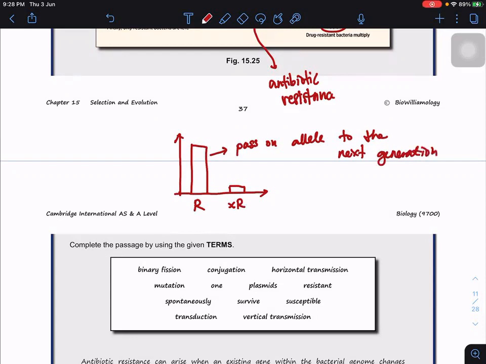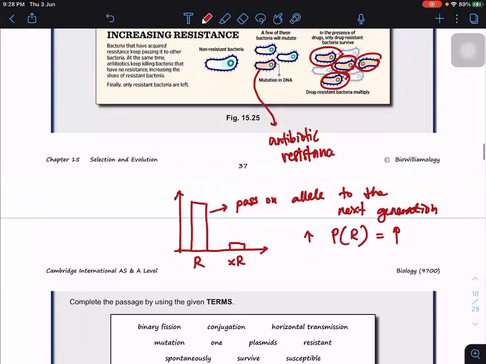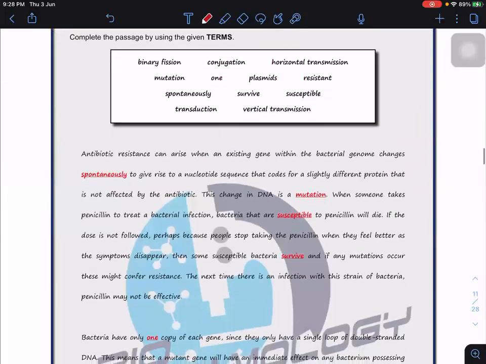So this increases the probability of the resistant allele. Again, you can try the questions here. You have learned about antibiotics in the chapter on infectious diseases, so you can go back to read it.